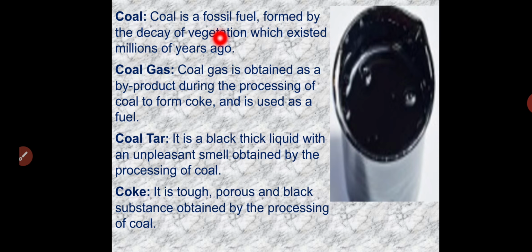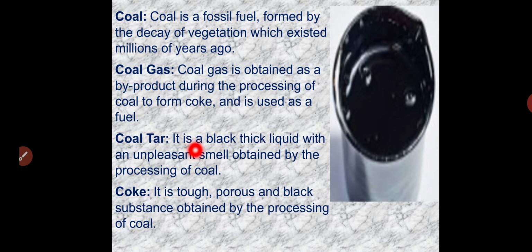Decay of vegetation means dead decayed plants and animals. Then coal gas. Coal gas is obtained as a byproduct during the processing of coal to form coke and is used as a fuel.